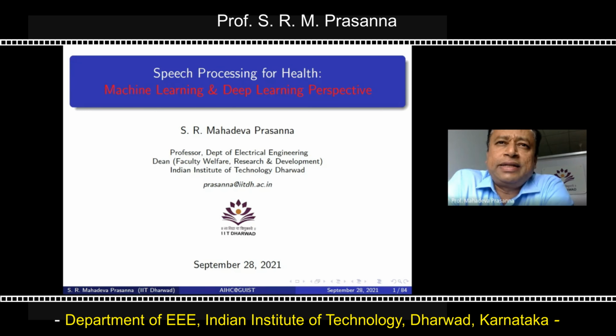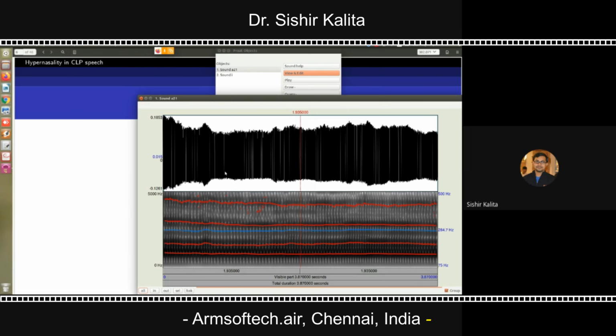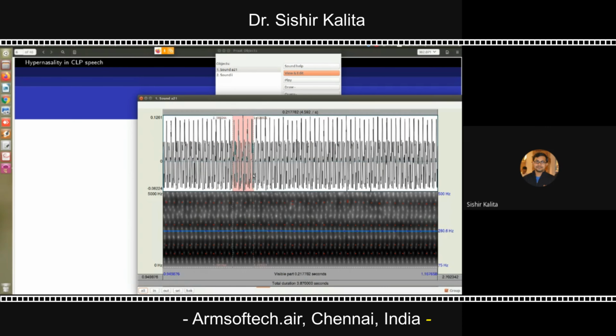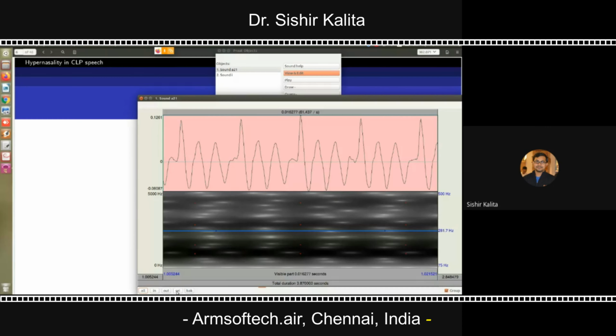Earlier, we used to call this pathological speech processing, but speech processing for health is a much broader umbrella under which pathological speech processing can be treated as one vertical. So this is a sustained phonation. This kind of phonation is also required. So this is a vowel sound.